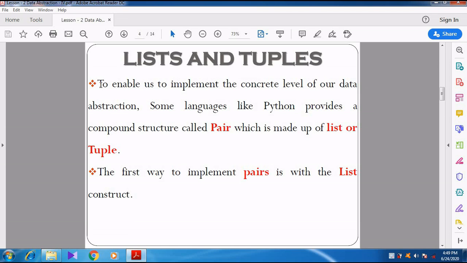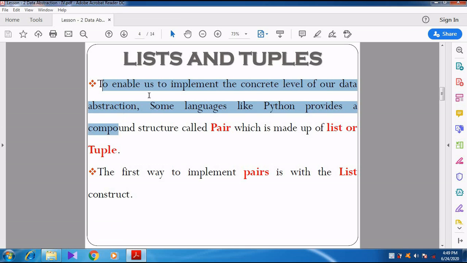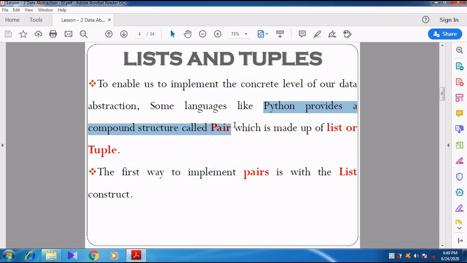To enable us to implement the concrete level of data abstraction, whenever we want to implement the data abstraction technique, all the languages use different concepts. For example, the C++ language uses the encapsulation technique. Like that, the Python language provides a compound structure called pair.